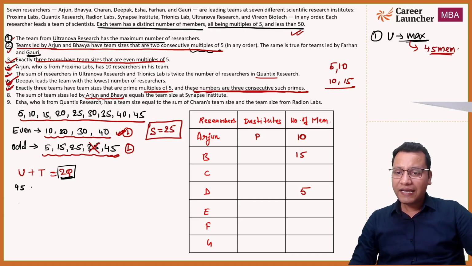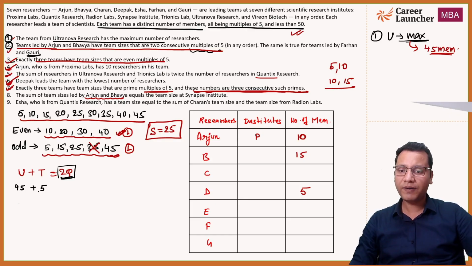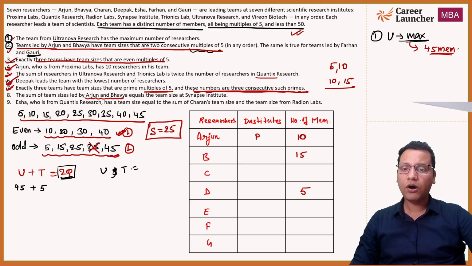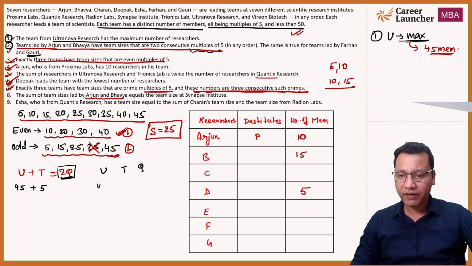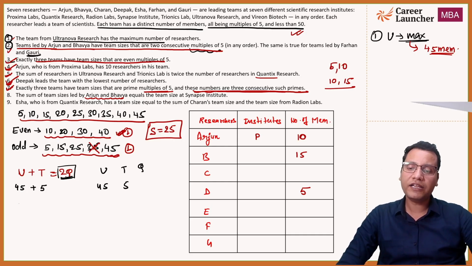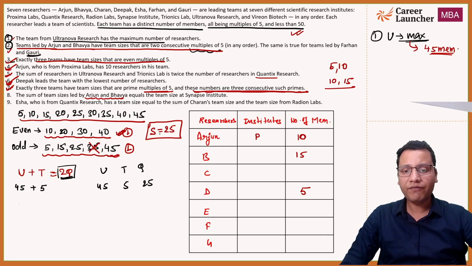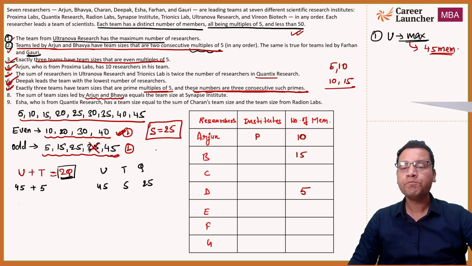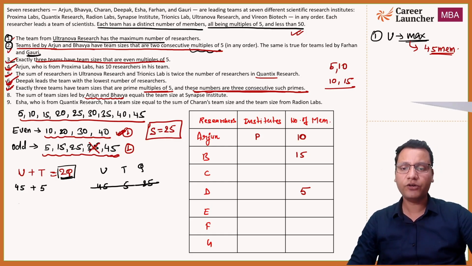Now t can have 5. If I give t 5, then 45 plus 5 is how much? 45 plus 5 is 50. So I can write it as u plus t is equal to 2q. So let me look at all the possibilities of u, t and q, and I'll write them here to explain. So u, t, q: u is 45. If the value of t is 5, then 45 plus 5 is 50 and q will be half of 50, which is 25. But q cannot have 25 because s has 25. So this one is eliminated, right?